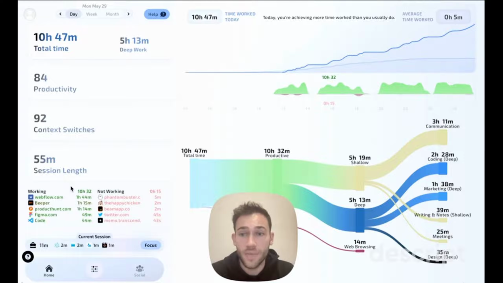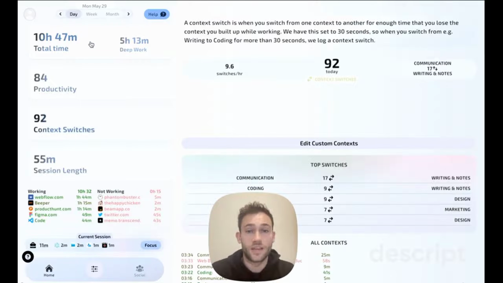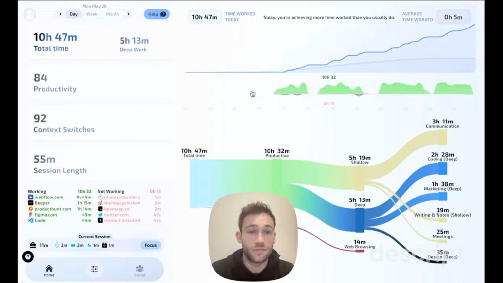Over here I can see the main things I've been working on, and also the things that have been distracting me a little bit during the day. What we do is by categorizing the things that you do during your work sessions, we build up an understanding of the context in which you're working. And using that, we can then tell you how much time you spent context switching today, and how much time you spent in individual contexts, really focused. And that's what we call deep work.